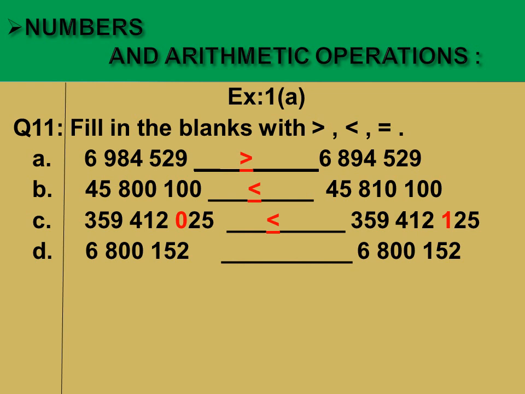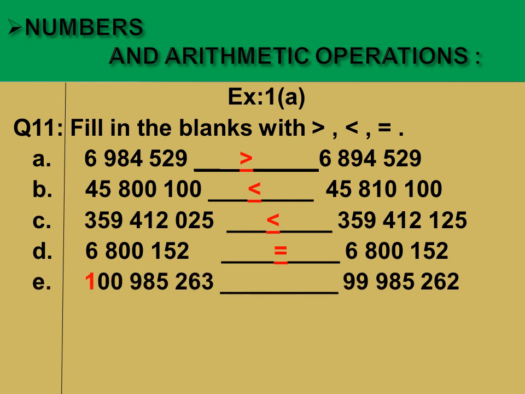Okay, now part D. In part D we have two numbers and you can see that there is no different digit in these two numbers. So what will we do? Yes, we have another symbol in the given question, that is the symbol of equality, or equal sign. When the two numbers are like that, they have the same digits, so we will just put the sign of equality, or we will put the equal sign.